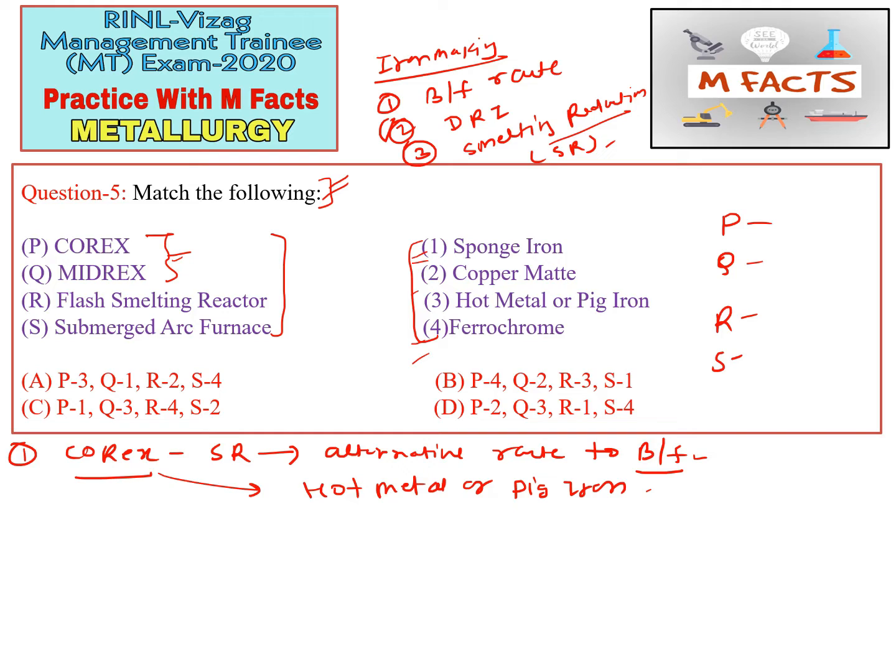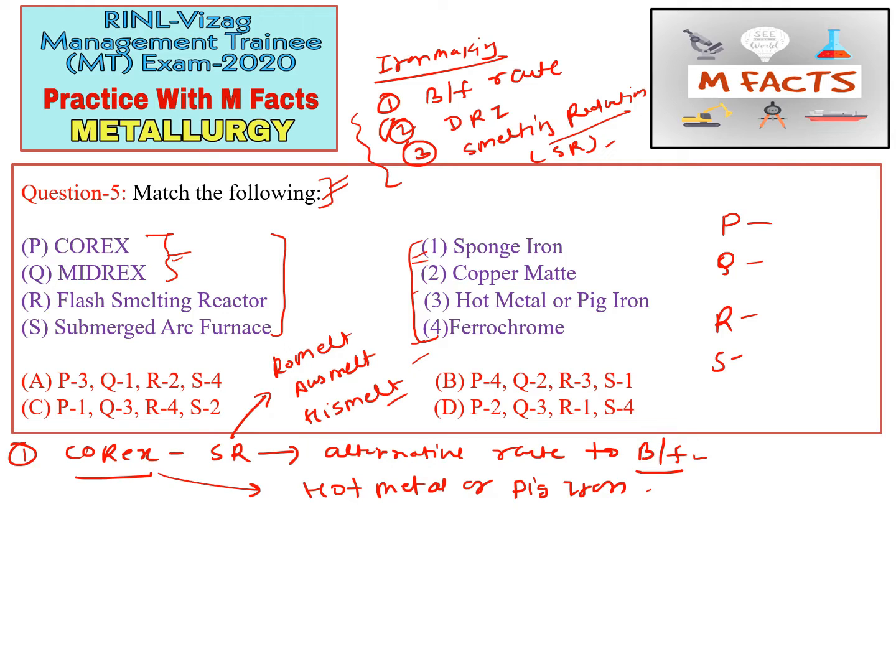For these SR processes there are a few more examples, that is the Romelt process, Ausmelt, and HIsmelt. I am sure you must have heard these names. In the elements introduction part, when I talked about iron making, I told you about these three processes, so you can watch those videos for a general idea.